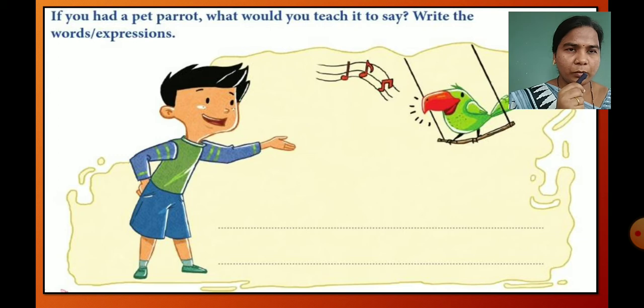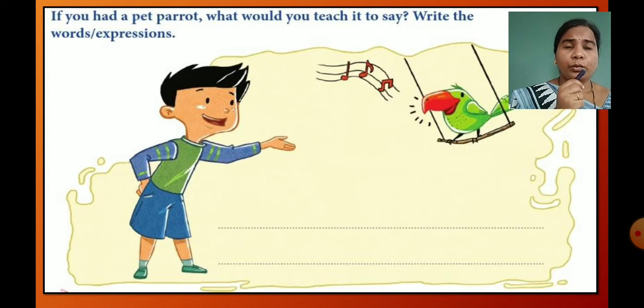Children, what is the name of this bird? Can you identify this? Yes, the name of this bird is parrot. As we can see, this bird has a red beak, so this one is a parrot. First of all we will read: If you had a pet parrot, what would you teach it to say? Write the words or expressions. Children, if you had a pet parrot, what would you like to teach it to say?